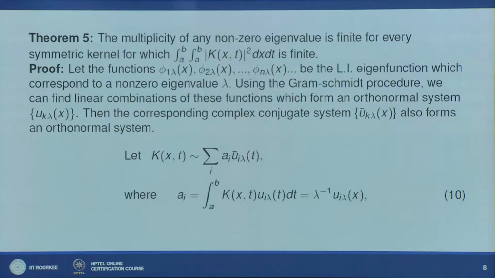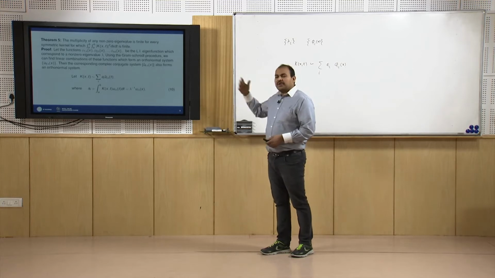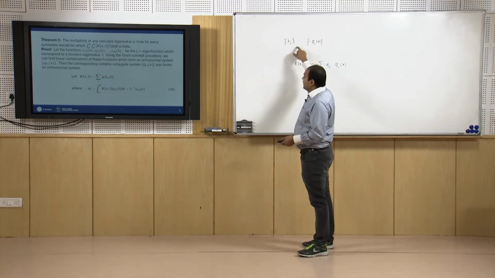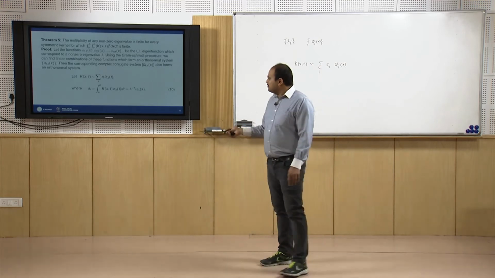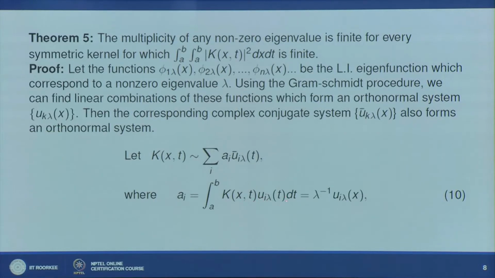Here I am assuming that u i bar lambda, t is the eigenfunction corresponding to lambda. If you drop the notation lambda, it is nothing but this. So we are assuming that k of x, t is approximated by the summation of a i times u i bar of t, where u i bar of t are the eigenfunctions corresponding to the eigenvalues lambda i. In the same way we can define a i: a i is the integral from a to b of k of x, t times u i of t dt. I am dropping lambda because we are considering all the